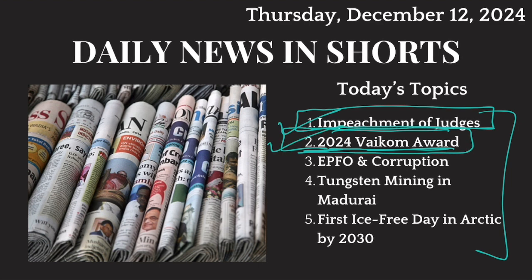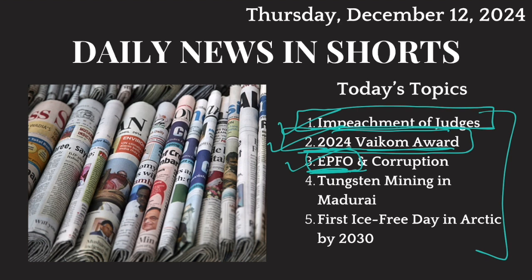Then recently, the Employee Provident Fund Organization did not formally announce, but it was learnt by various investigative journalists, that EPFO is forcing many of its employees to retire early because they think that these people indulged in corruption. So EPFO is cleaning its house, removing people who are involved in corruption. We'll talk about what EPFO is and what its role is.